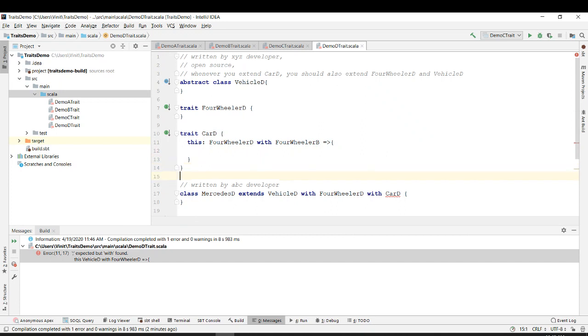Four wheeler, this one is solved, the dependency is solved. Then what is this error? Illegal inheritance, self type Mercedes D does not conform to four wheeler D with four wheeler B. So this should not be four wheeler B; this is four wheeler D and this is vehicle D. Okay, great.